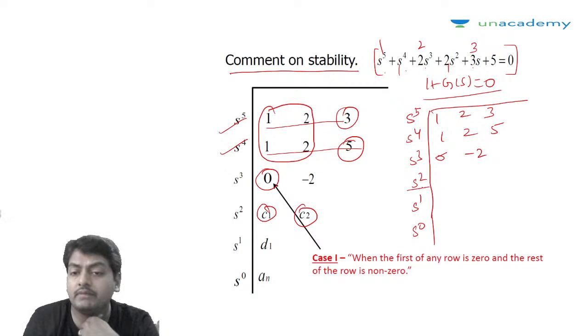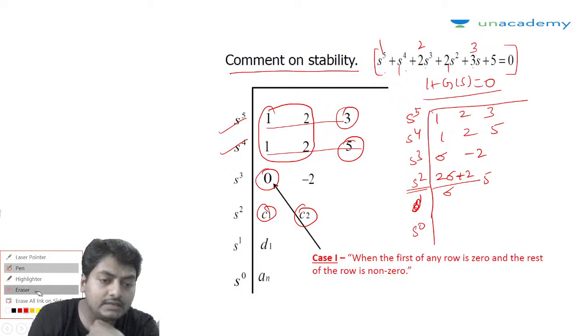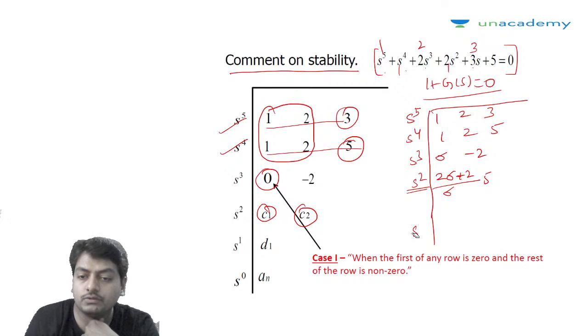Now this coefficient will be calculated in terms of sigma. So it is 2 sigma plus 2 divided by sigma, and this coefficient will become sigma into 5 minus 0 divided by sigma, that is going to become 5. Now what will be the s to the power 1 coefficient? Let's compute that also.